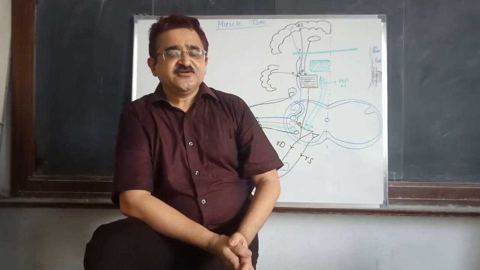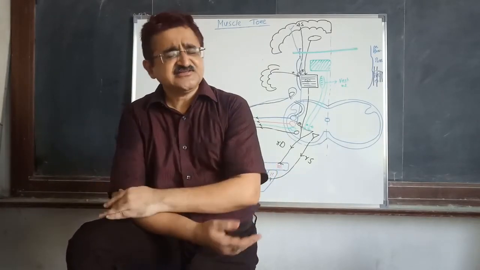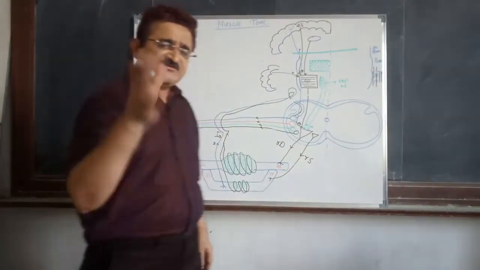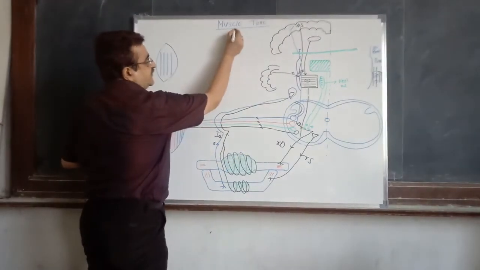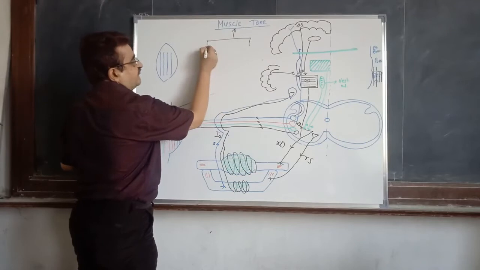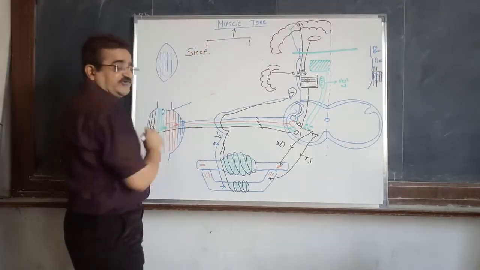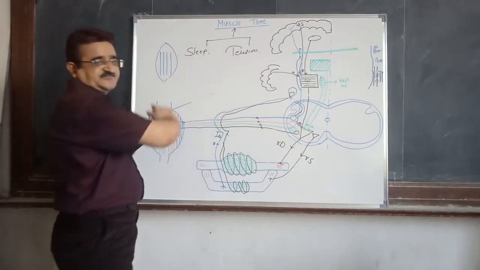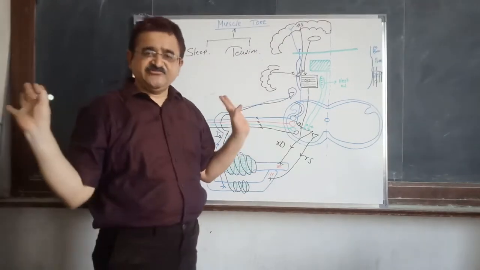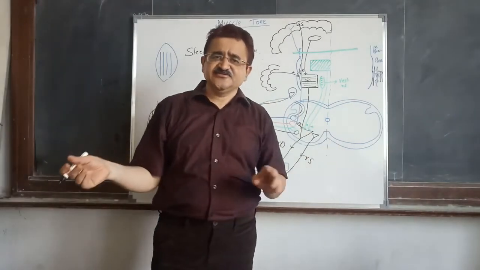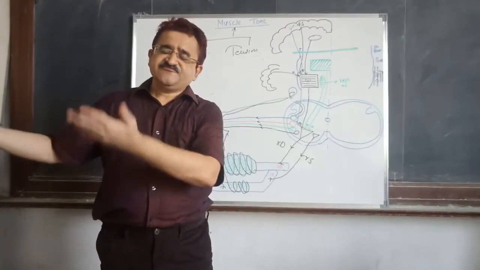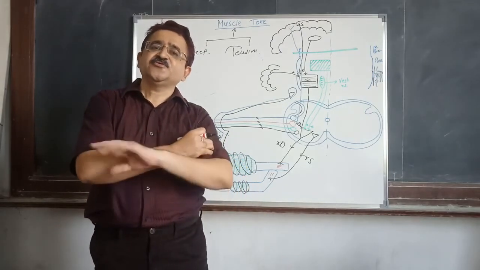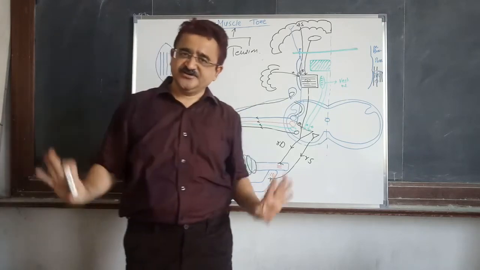Here we should conclude, but there are two important, interesting points I would like to mention. These are physiological points, these are the normal points. What will happen to the muscle tone in case of sleep? And what will happen to the muscle tone when the person is in tension, emotional tension? Physiological thing. Very often we experience this one. A family member is fast asleep, just feel his muscle, you will see that the muscle is having no tightness, it is a flabby muscle, there is atonia.